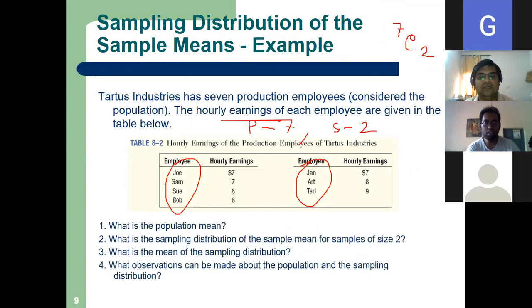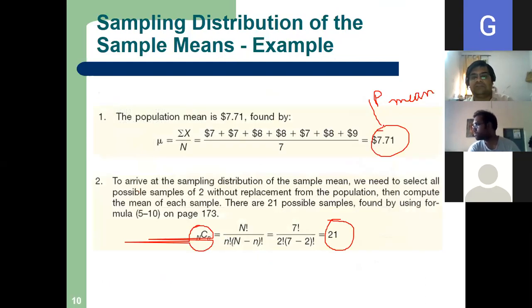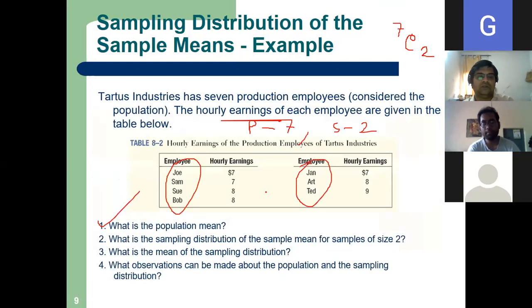Should I tell again? So see, 4 questions are there with this data. Number 1, what is the population mean? With this data, we calculated the population mean. How much it is coming? 7.71. Now, number 2, what is the sampling distribution of the sample mean for sample size 2? And then what is the mean of the sampling distribution?